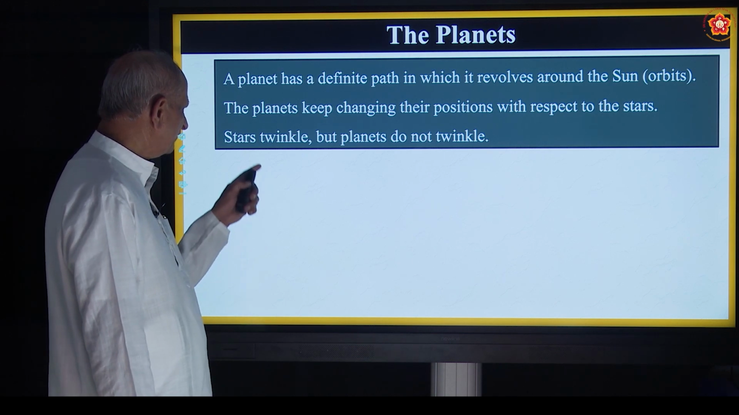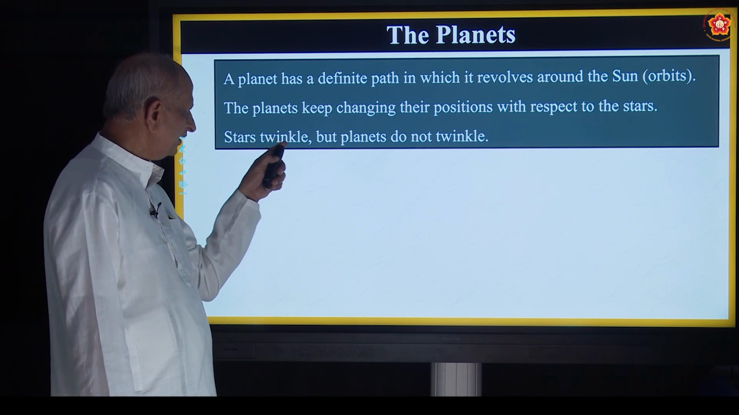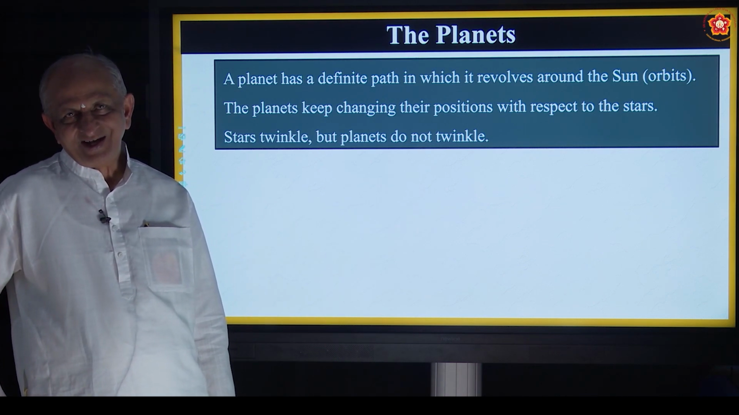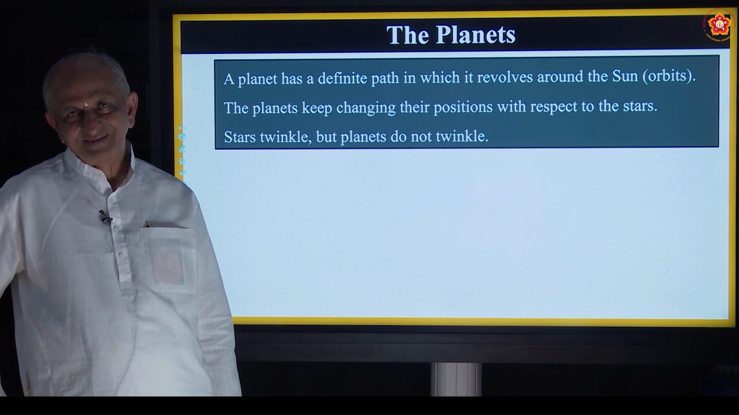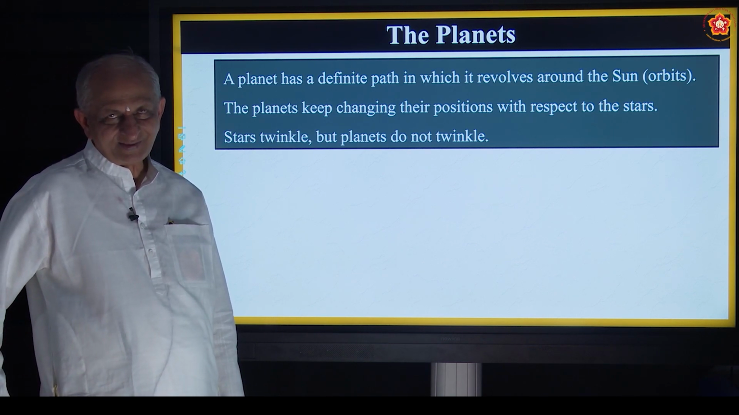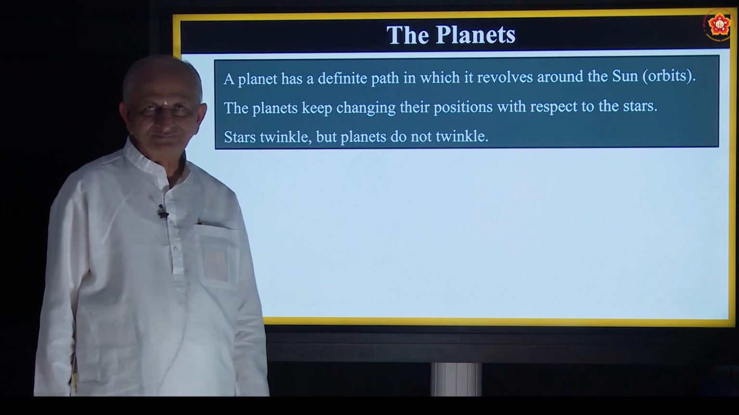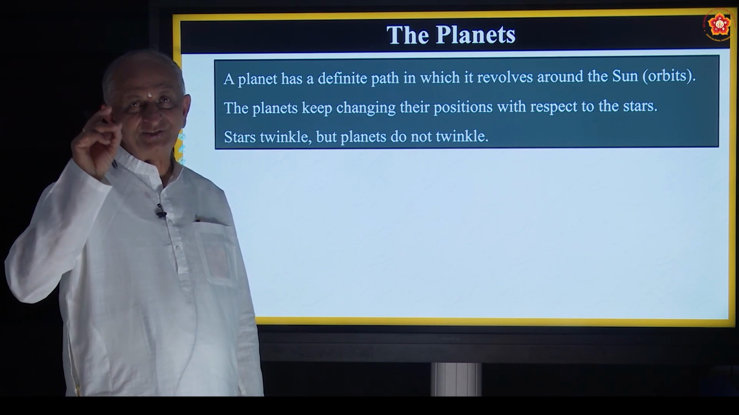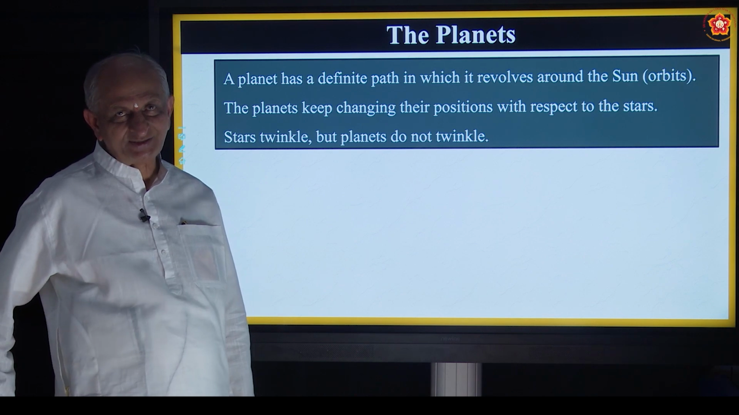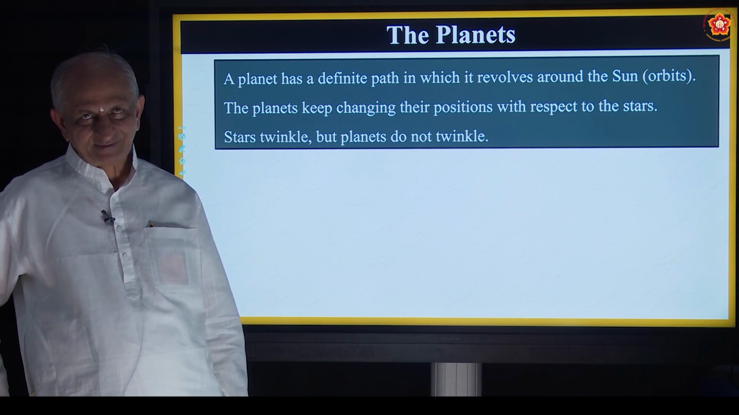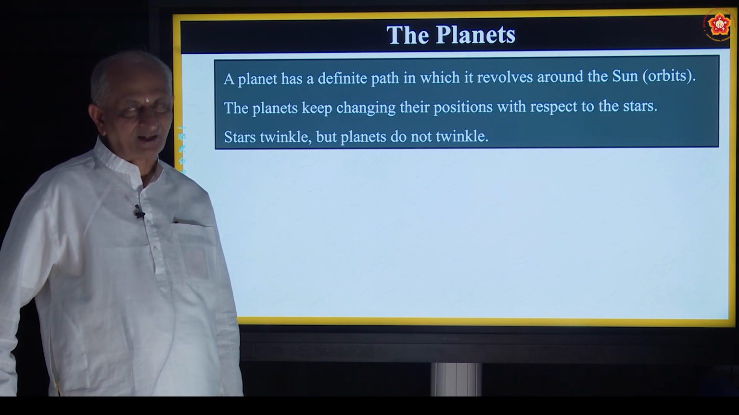And also one more difference you can see is stars twinkle but planets do not twinkle. How many observed stars twinkling? Observed? Yeah. So all that twinkles is called star. And especially in the morning you can see one planet there. It looks like a star. Do you know what is the meaning of that? It is called Venus, also called as morning star.